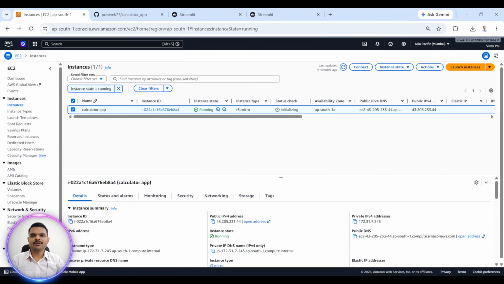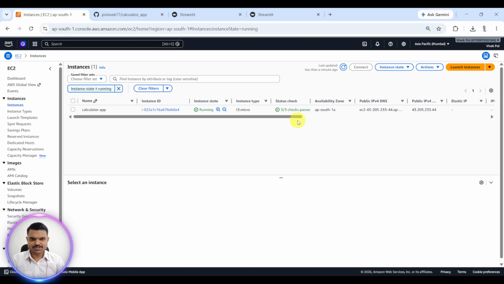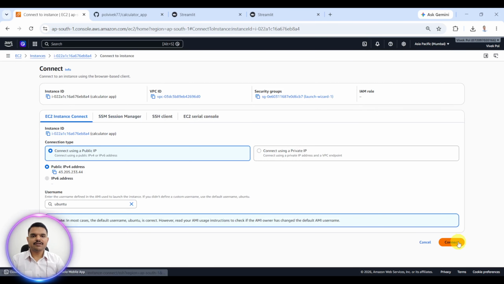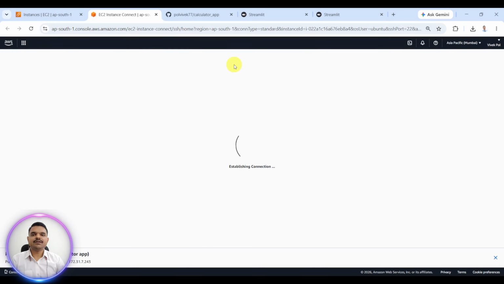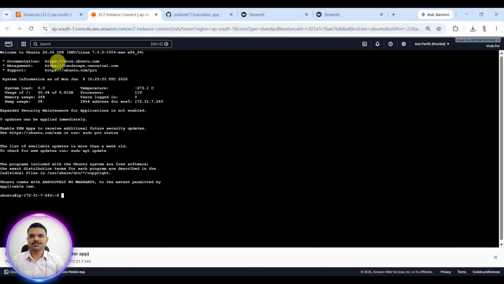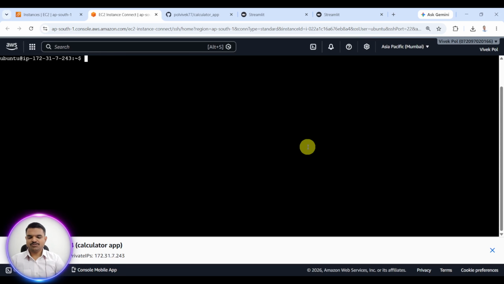Now I will go back here and press Control Shift R. Then this initializing will turn to 3 by 3 checks passed. Now I will select the instance and click on connect, and again click on connect. Now I will be connecting to the Linux virtual machine. I will zoom in and use Control L. Now I will switch this Ubuntu to root user. How? sudo su. This turns into root user.